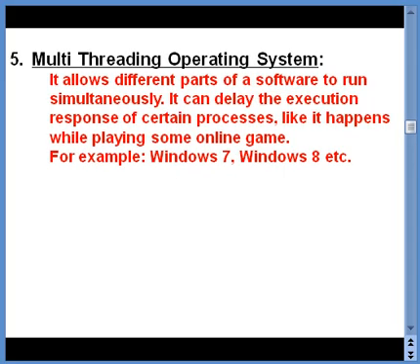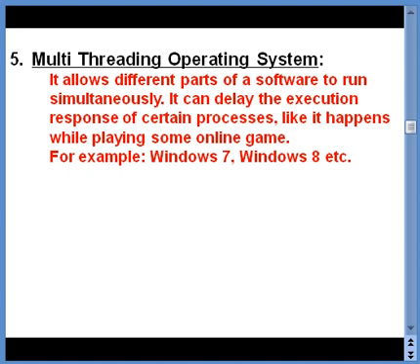The fifth type is multi-threading operating system. This allows different parts of a software to run simultaneously. That means it can delay the execution response of certain processes. It happens while playing some online games like a cricket game, wherein we have two players, one opting for batting and the other going for bowling. Once the bowling is done, the batting has to take place, but at that time the previous process, that means bowling, has to be delayed.